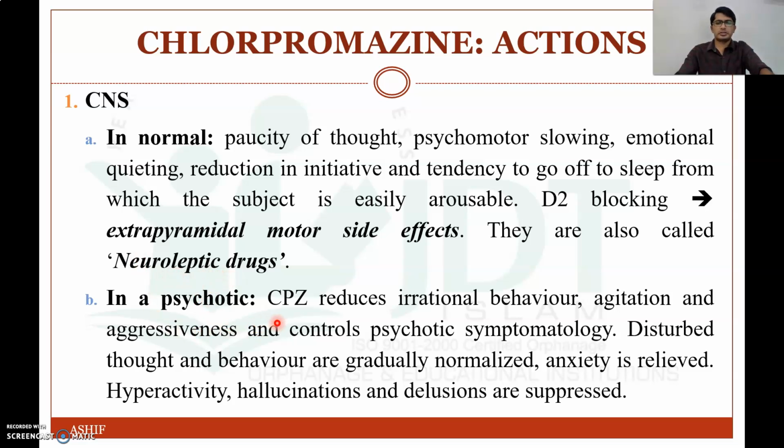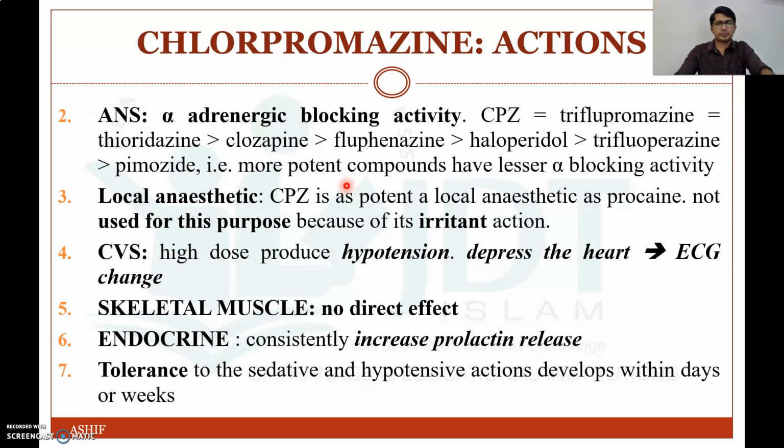In psychiatric patients, chlorpromazine will reduce irrational behavior, agitation and aggressiveness, and it will control the psychotic symptomatology. Disturbed thought and behavior are generally normalized, anxiety is relieved, and hyperactivity, hallucinations and delusions are suppressed. So that is the effect of chlorpromazine in the CNS.